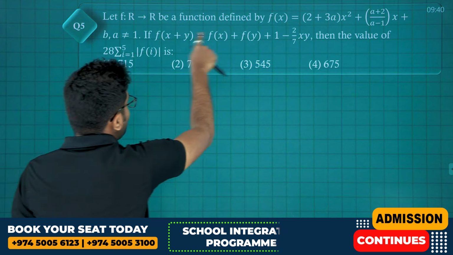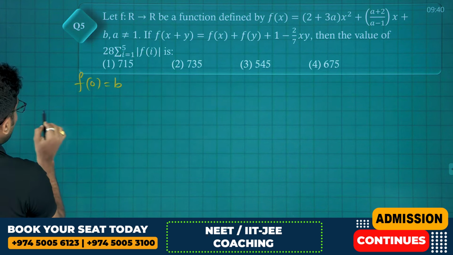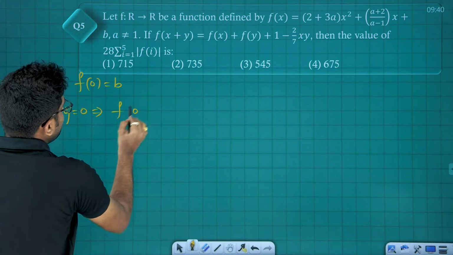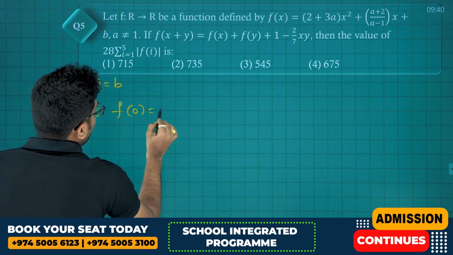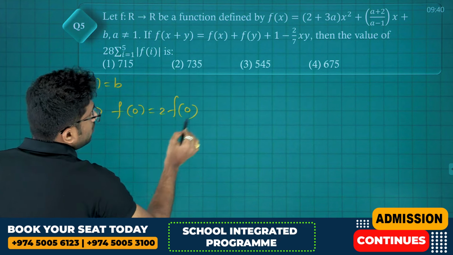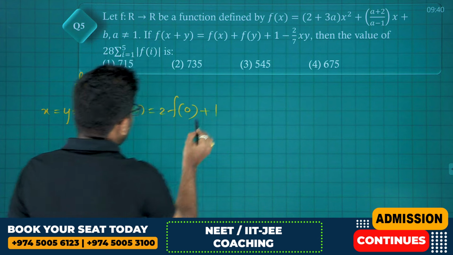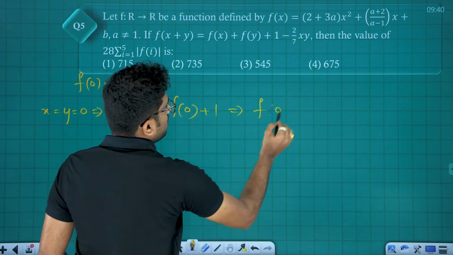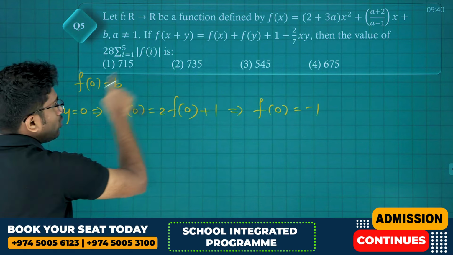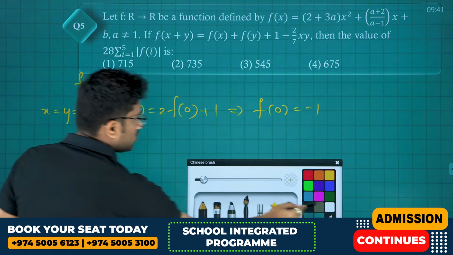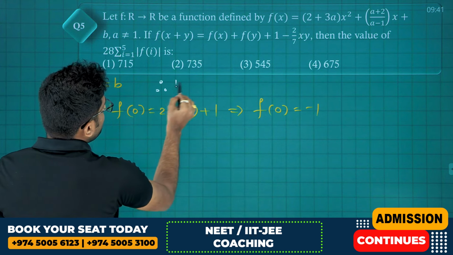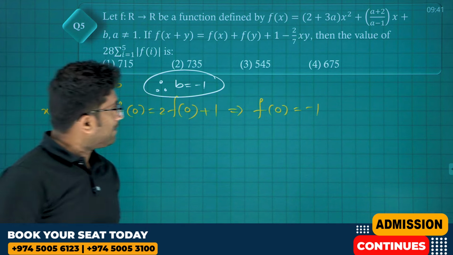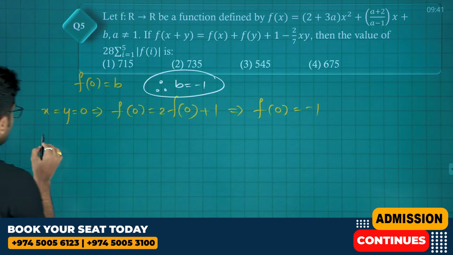In the same way you put x equals to y equals to 0 in second equation. So you get f of 0 is equal to f of 0 plus f of 0 plus twice f of 0 plus 1. That's it. So from here it is very clear that f of 0 is equal to minus 1. F of 0 is b, f of 0 is minus 1. So from these two, therefore b is equal to minus 1 we got. Now focus on getting a.